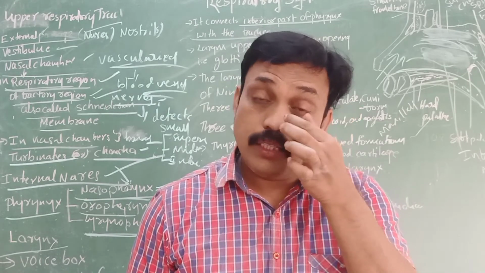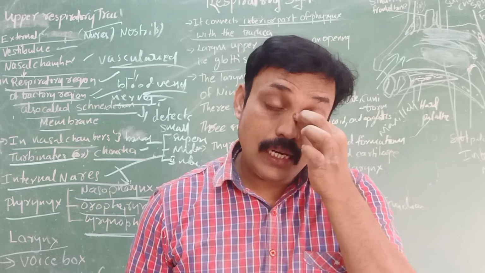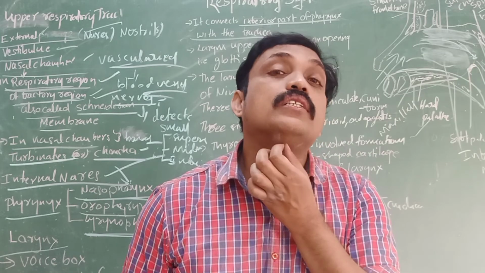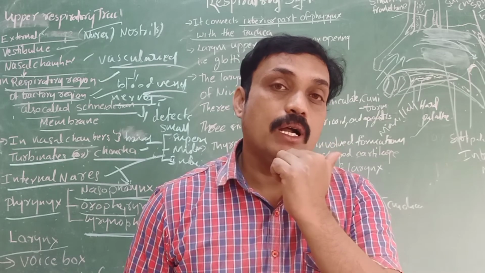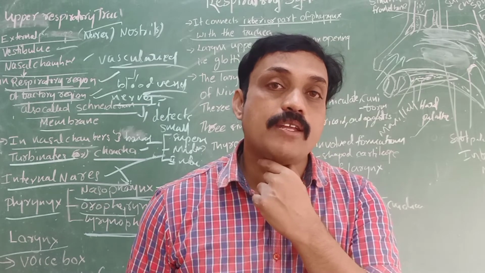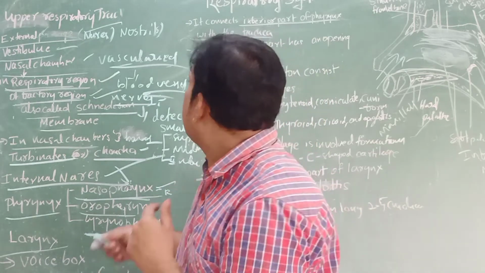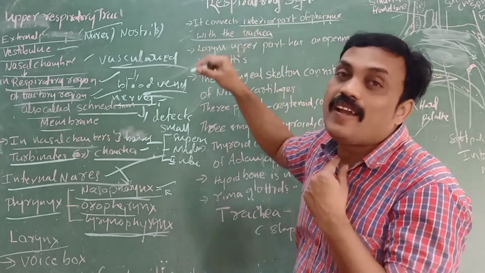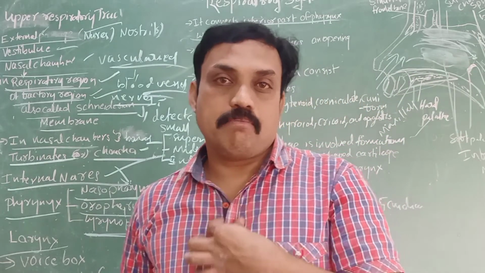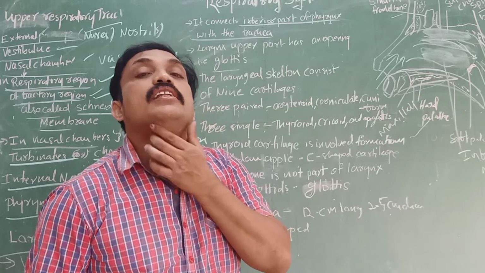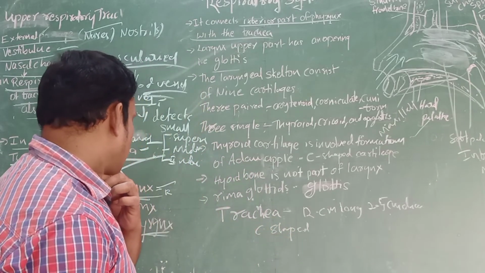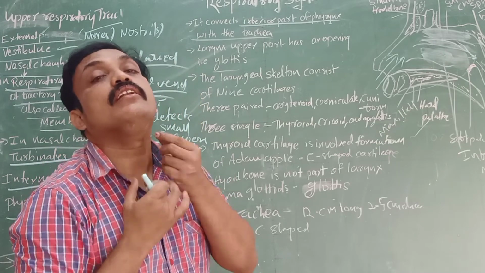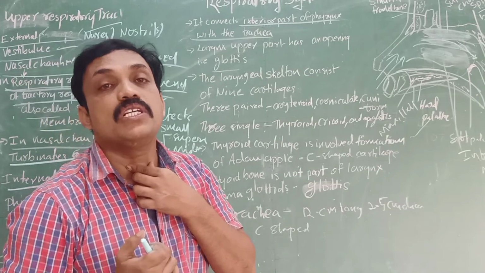Nasopharynx, where the internal nares open. The mouth opens into the oropharynx. After the oropharynx, the inferior part of the pharynx is the laryngopharynx. The larynx connects the inferior part of the pharynx with the trachea. One more tube is there, the windpipe, nothing but the trachea. In the neck region, at the third to sixth cervical vertebrae, the larynx is located, the sound producing organ, nothing but the